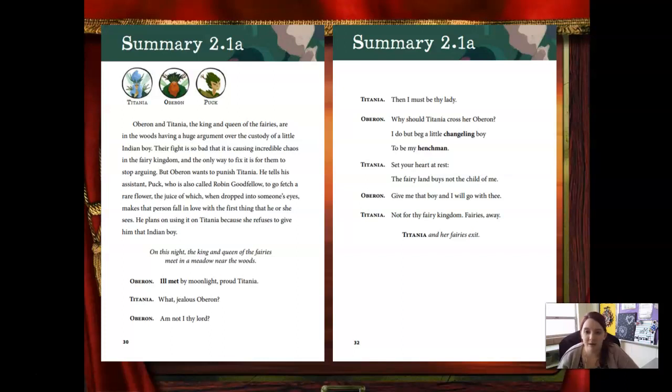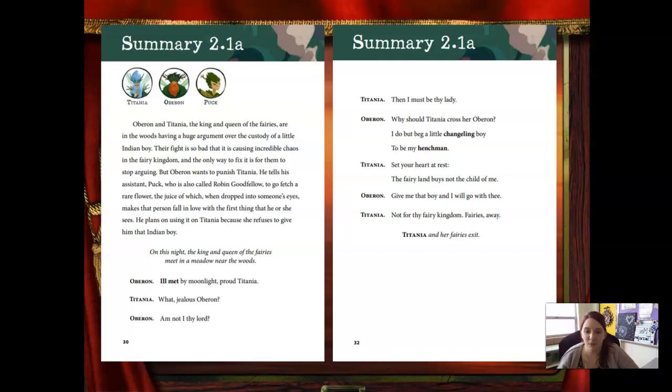But Oberon wants to punish Titania. He tells his assistant Puck, who is also called Robin Goodfellow, to go fetch a rare flower, the juice of which, when dropped into someone's eyes, makes that person fall in love with the first thing he or she sees. He plans on using it on Titania because she refused to give him that Indian boy. On this night, the king and queen of the fairies meet in a meadow near the woods.